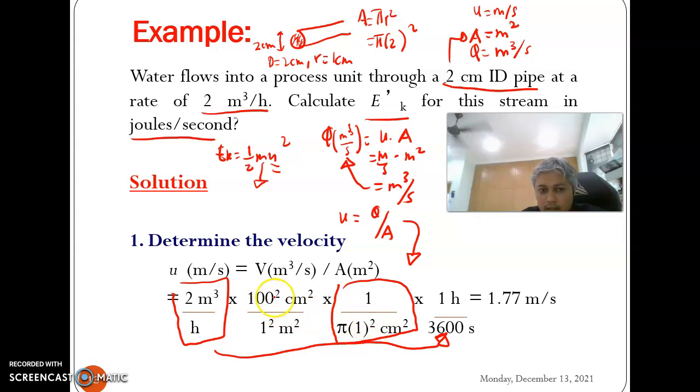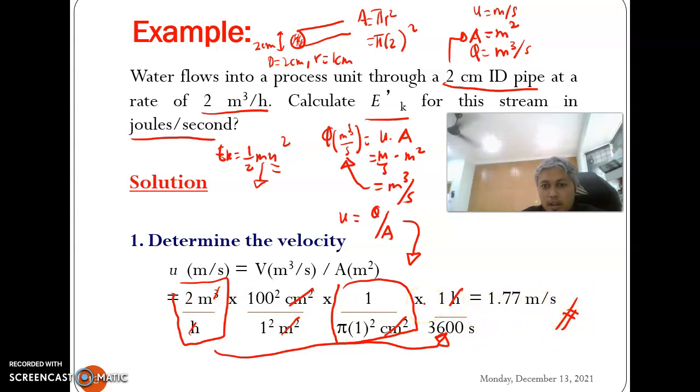We know that 100 cm is equal to 1 meter, and because this is squared, we need to square both values and the unit. So we can cancel cm squared, cancel hour with hour, and meter cube with meter squared. Then we multiply all the values and get 1.77 meter per second. This is the first value that we get.